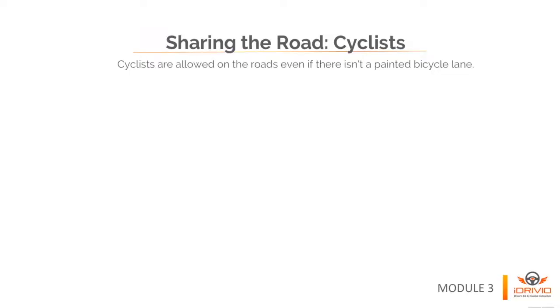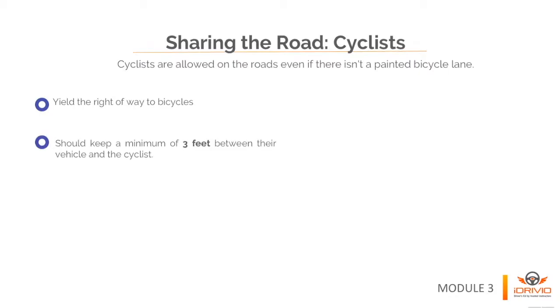Drivers must yield the right-of-way to bicycles according to the same rules that apply to other drivers. When passing a bicycle, drivers should keep a minimum of 3 feet between their vehicle and the cyclist. Cyclists have incurred injuries as motorists open their car doors to exit without looking behind them, leaving the oncoming cyclist no time to maneuver around the open car door.